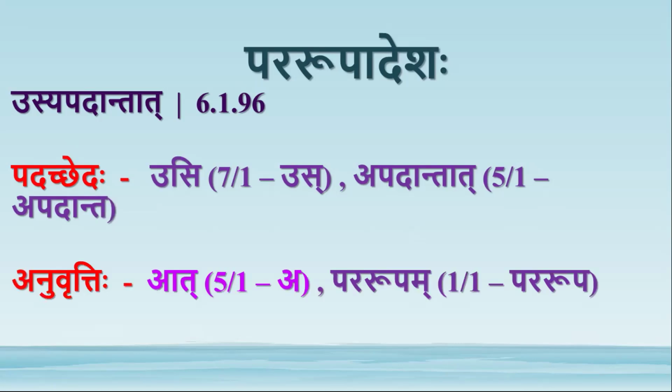Anurutti of At from Adgunaha comes here, and Pararupam from Yengi Pararupam. See, this At comes in most of the sutras that follow after that At. So most of these sutras are related to the situations where the Purva Varna is Akara, Avarna.